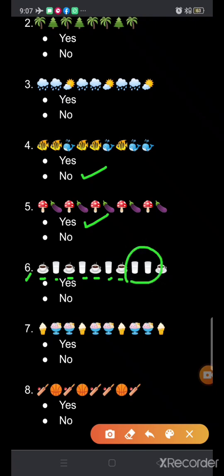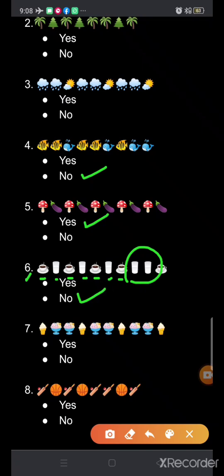Okay, so it is not in sequence, it does not form a pattern. So we will tick in front of no, because it is not in pattern.